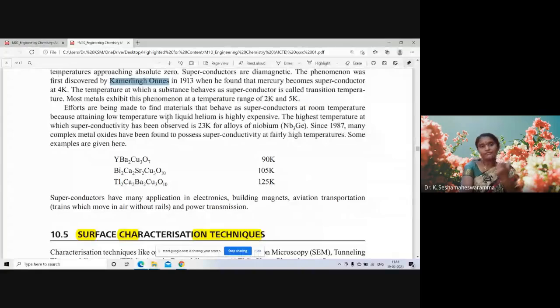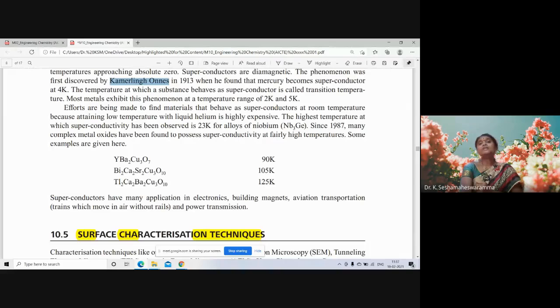But many efforts are being made to find materials that behave as superconductors at room temperature, because attaining low temperature with liquid helium, maintaining low temperature, is difficult, highly expensive, economically not viable. Hence, the highest temperature at which superconductivity has been observed is 23 Kelvin for alloys of niobium and germanium, that is Nb3Ge.